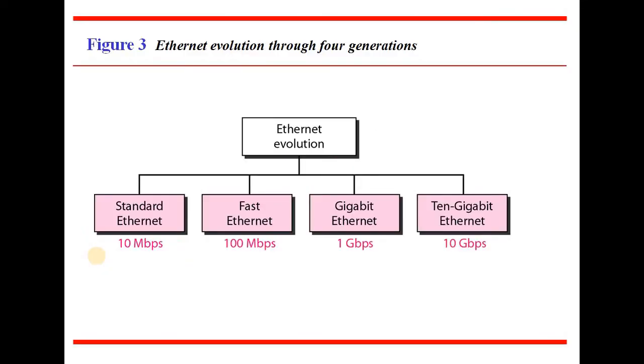Now Ethernet evolution: how Ethernet has gone through 4 generations of evolution. The first is standard Ethernet, whose capacity is 10 Mbps. It supports communication between 2 machines at 10 Mbps. Later an improved version came, Fast Ethernet, which increased the bandwidth capacity to 100 Mbps. Then comes Gigabit Ethernet, that is 1 Gbps. Then 10 Gigabit Ethernet, that is 10 Gbps. These are the different evolutions Ethernet has gone through.